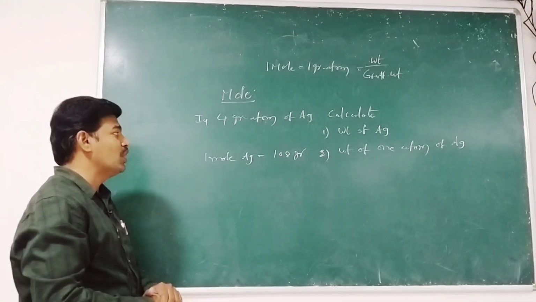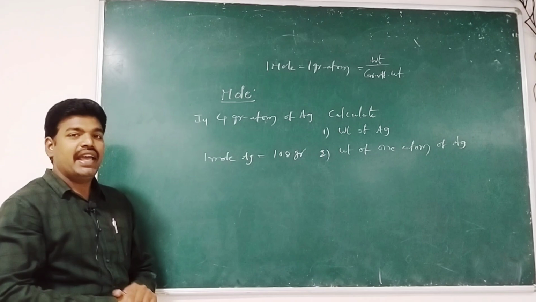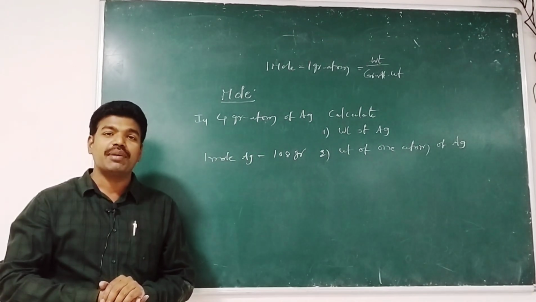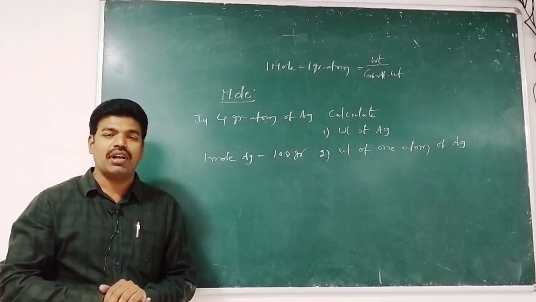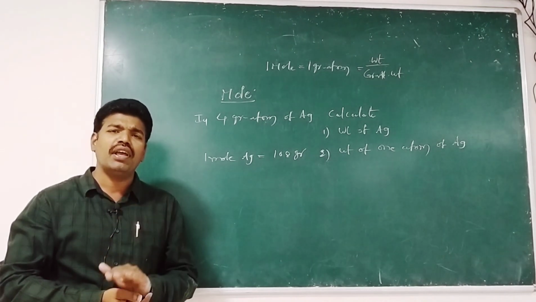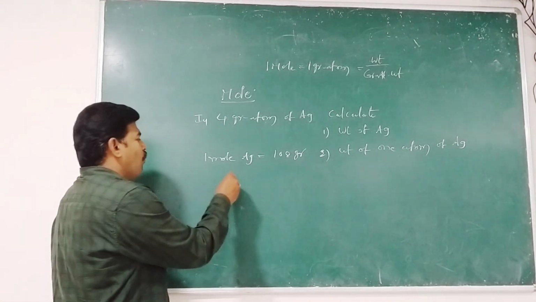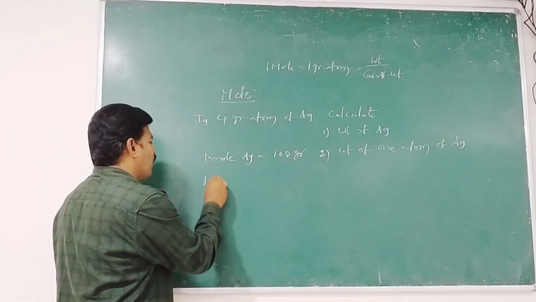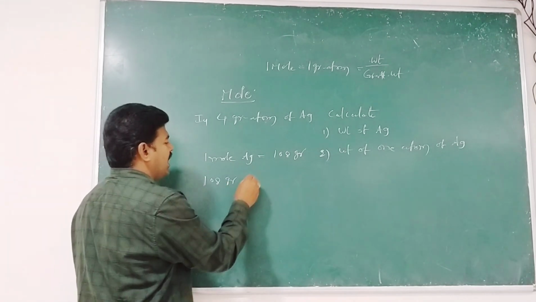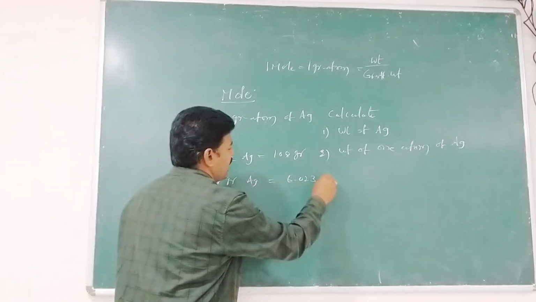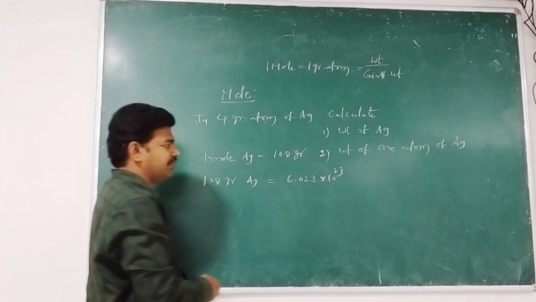And already I told you 1 mole of any substance contains 6.023 into 10 to the power of 23 molecules. That is Avogadro number. Of course, you all know that very well. Therefore, 108 grams of Ag contains 6.023 into 10 to the power of 23 atoms.